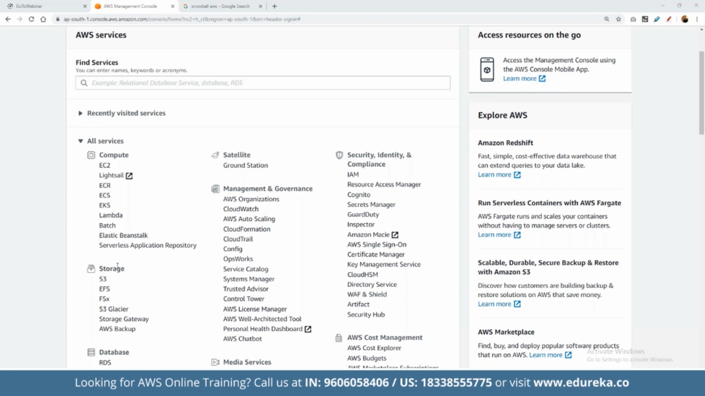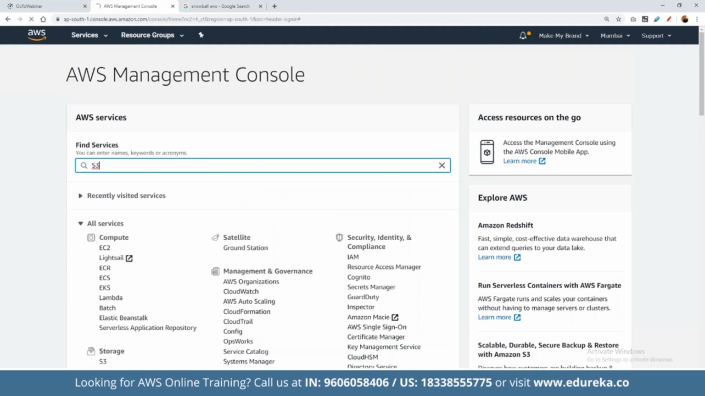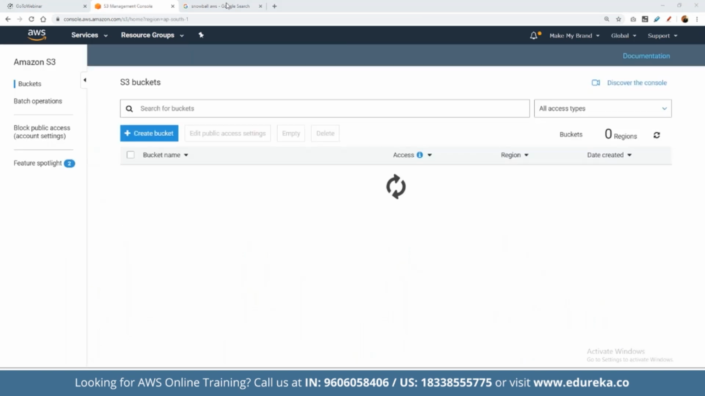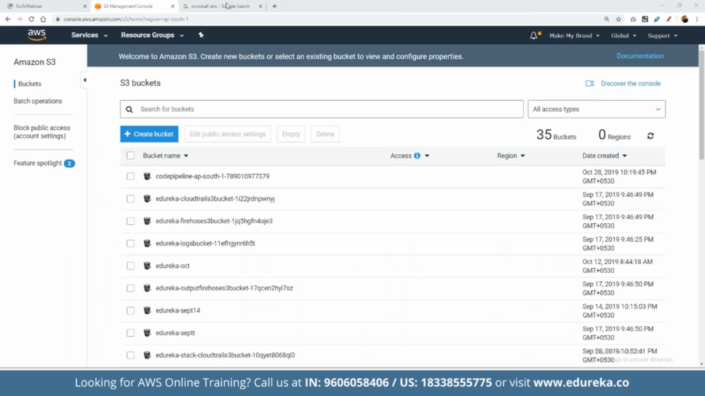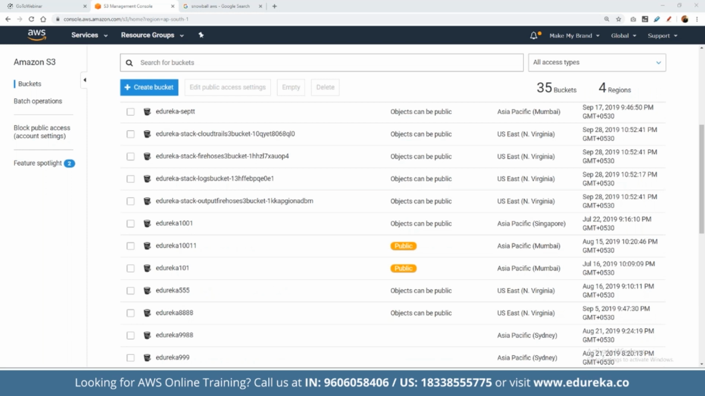So here we can search for S3, and now let's click on it. Now the main motive of this hands-on here, guys, is to simply see how the storage services work, and how we can start storing files on the AWS Cloud Platform. Now, once we have opened up S3, this will contain the list of all the available buckets that we have currently created in our account.